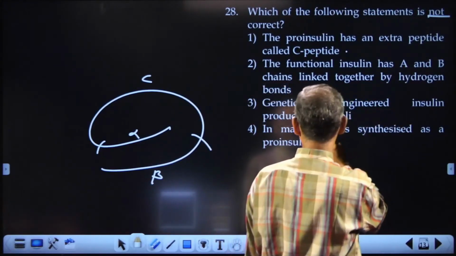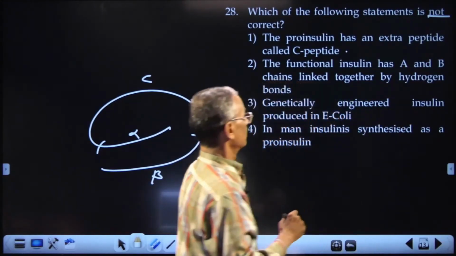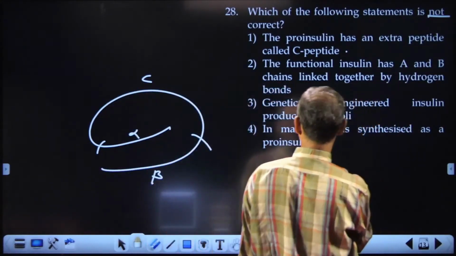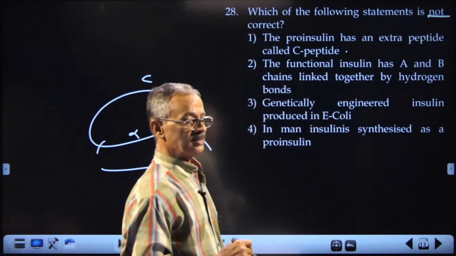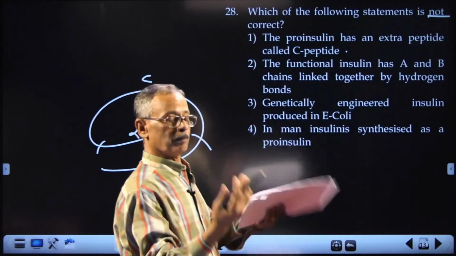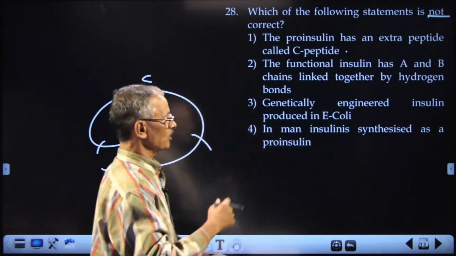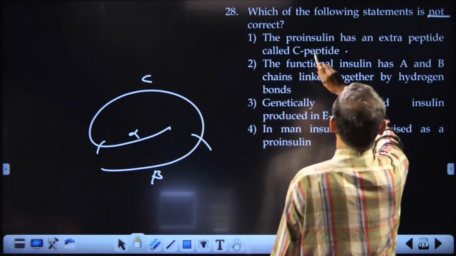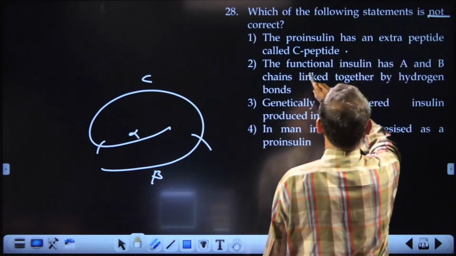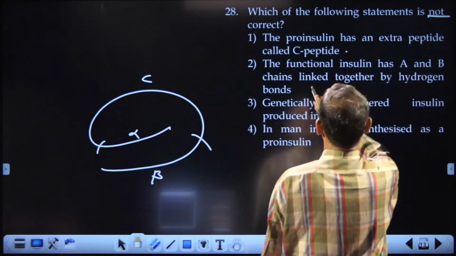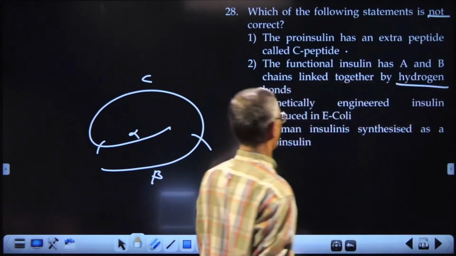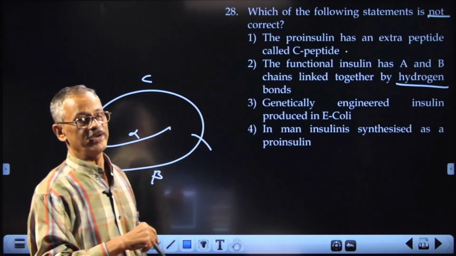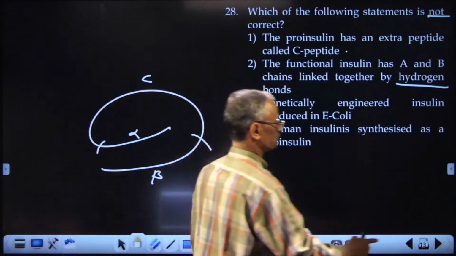Genetically engineered insulin produced in E. coli. Correct. Human insulin is synthesized as a proinsulin. After its synthesis, it is made to undergo a maturation process. So which is not correct? The functional insulin has A and B chains linked together by hydrogen bonds. That is the wrong one. It is connected by disulfide bond, S-S bond.